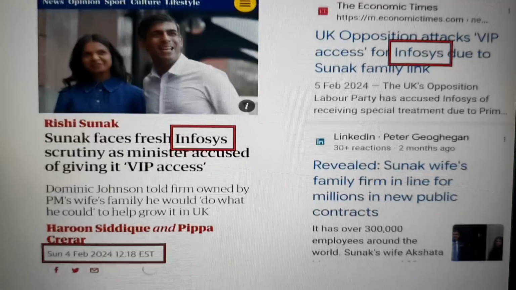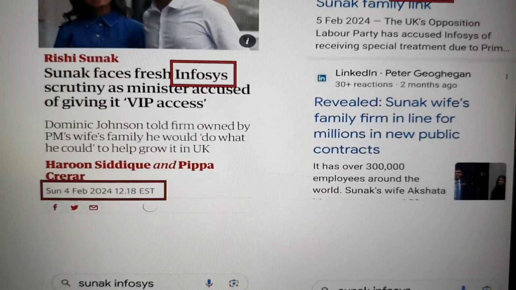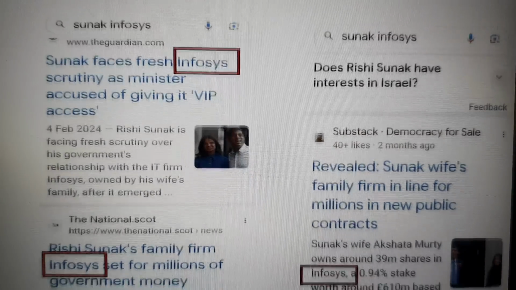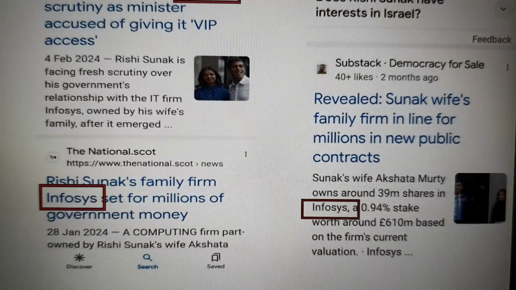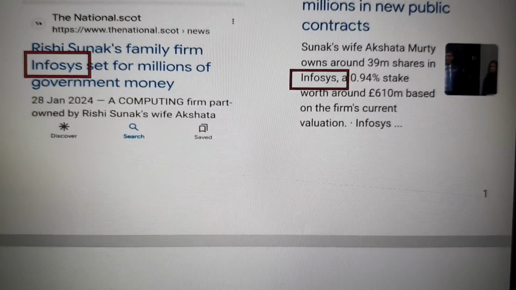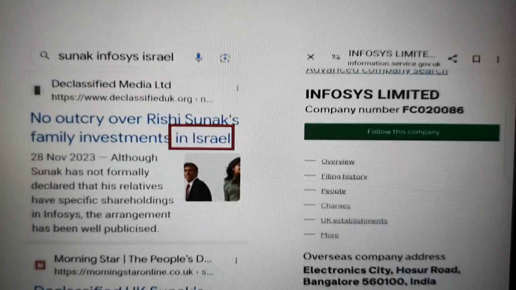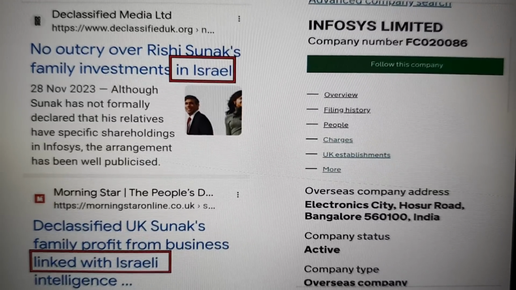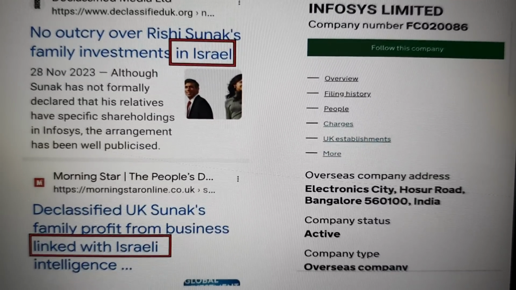And you'll see that Infosys is linked to various articles. That is, according to these articles, a company linked to Rishi Sunak's family. Okay, so there's a close affiliation to this company and Rishi Sunak. So we'll scroll through. This is just showing you examples. There's also a connection through to Israel, according to this, to Rishi Sunak.